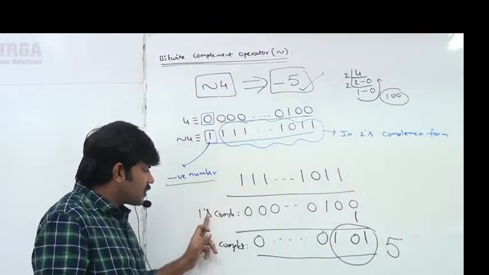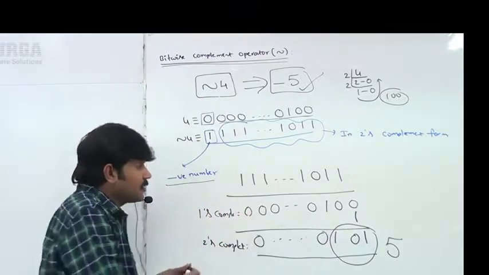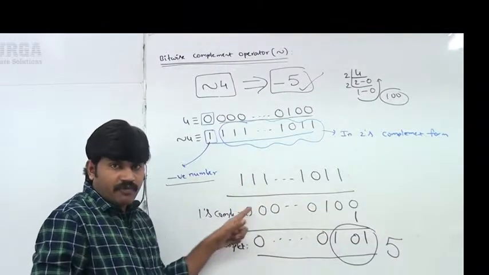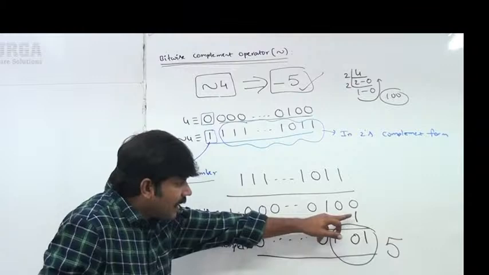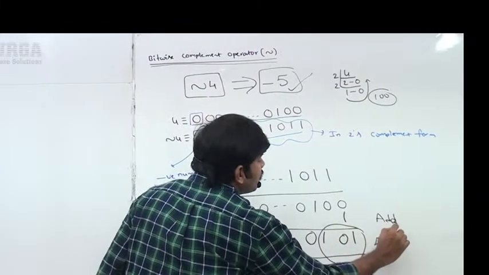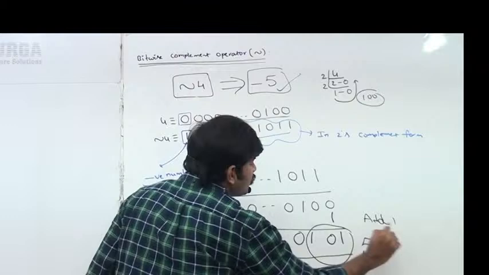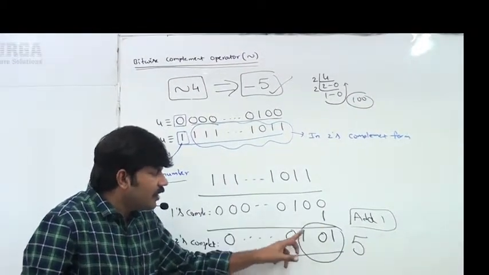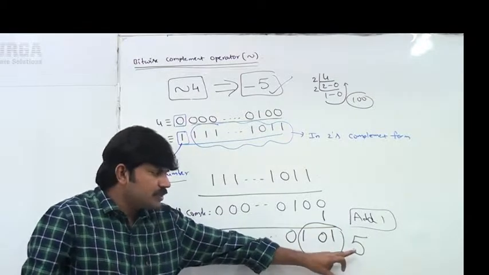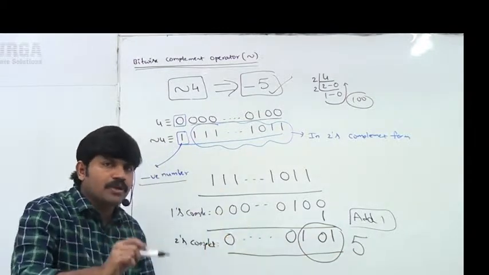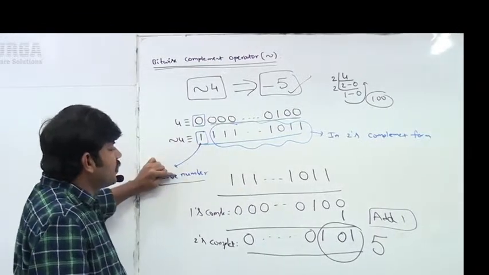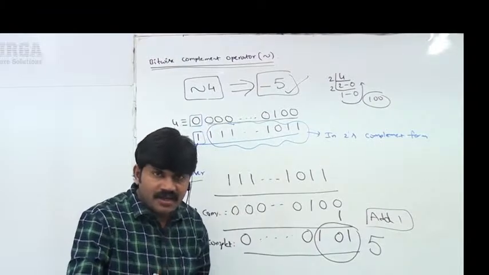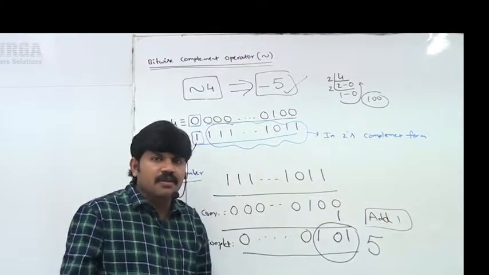First, find the 1's complement. How can you find the 1's complement, sir? 1's are replaced with 0, zeros are replaced with 1. Okay, next add 1. If I add 1 to the 1's complement, now it will become the 2's complement. Now 0, 0, 0, 1, 0, 1. After adding 1, 1, 0, 1. 1, 0, 1 means 5. So the output is a negative number, 5, so minus 5 is the answer we are going to get. Clear, right?